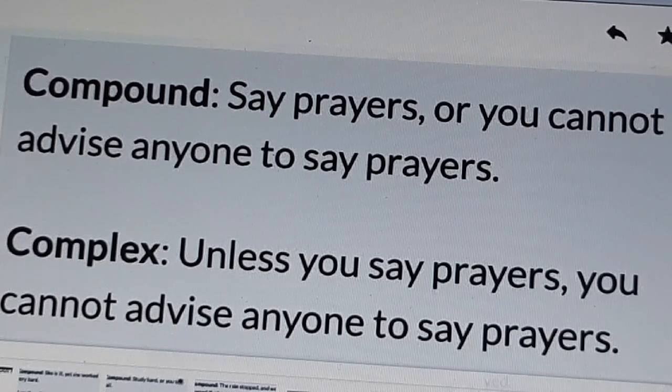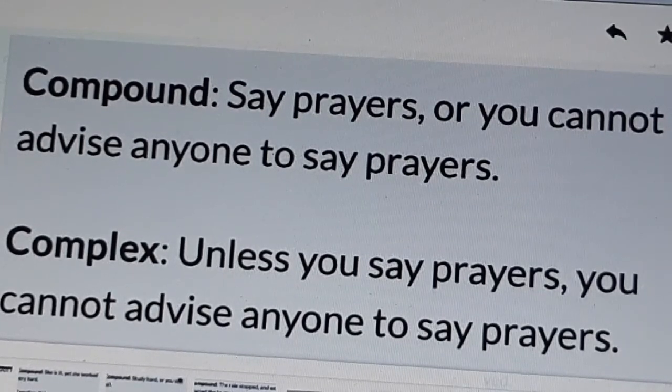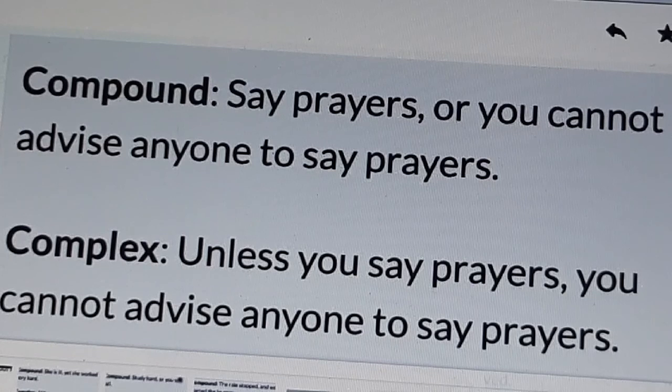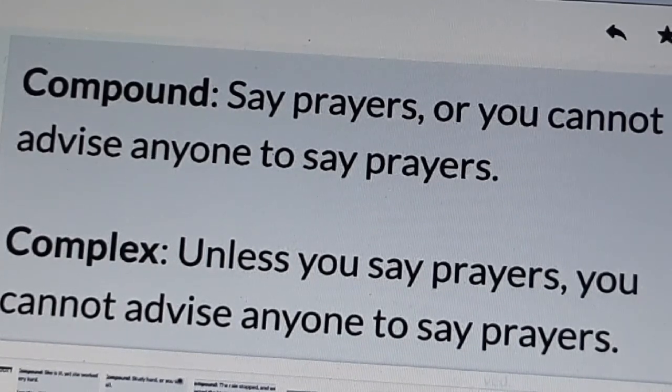If you see all the examples clearly, you will know how to change the compound sentence into complex sentence. Easily you can do. So listen to it once or twice or thrice, then only you can learn easily.